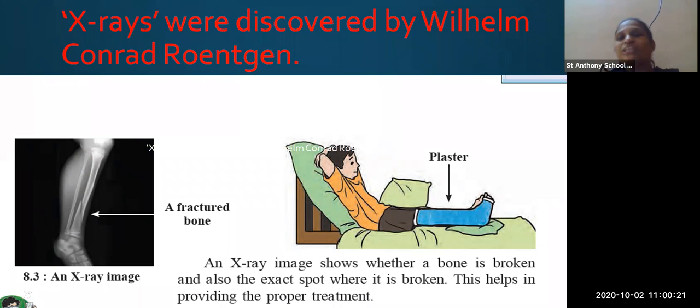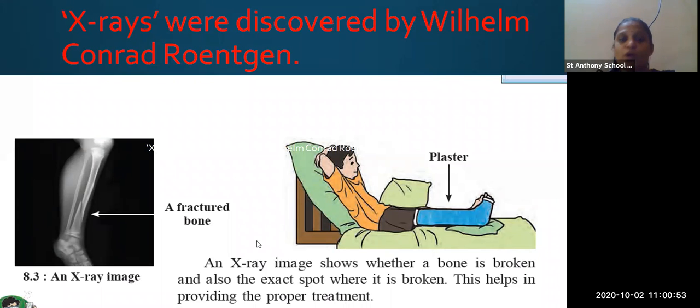Now these x-rays were first discovered by William Conrad Roentgen. This is the name of the scientist who first invented x-rays. Today it is very helpful for us whenever we have any fracture. The doctor can give us the treatment after seeing the x-ray image.